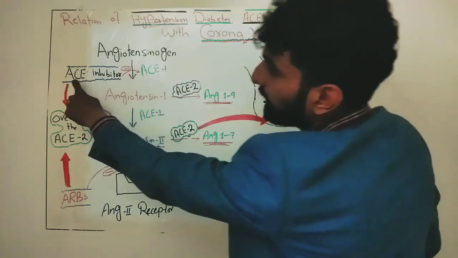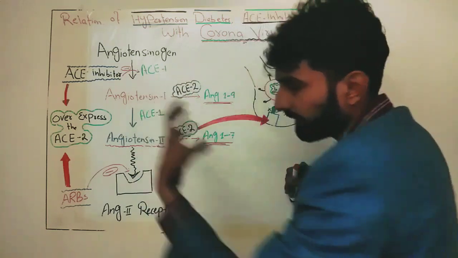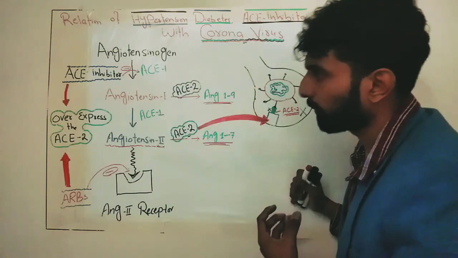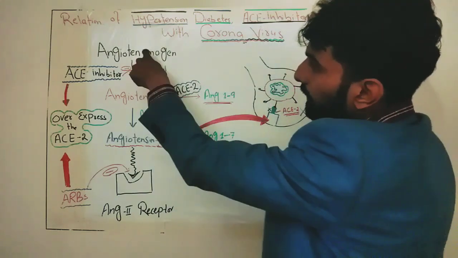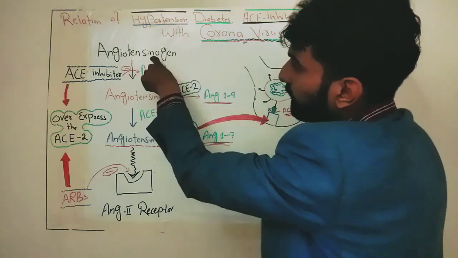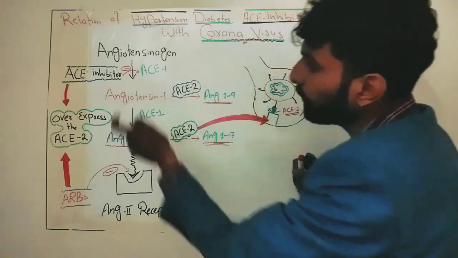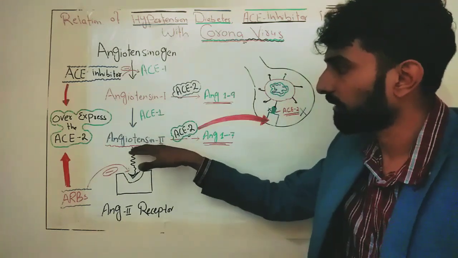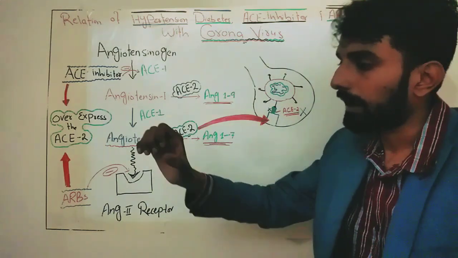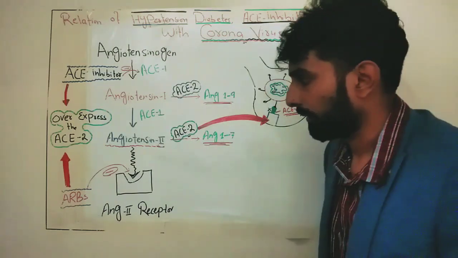How? With ACE inhibitors, angiotensin converting enzyme inhibitors, like captopril. They block this enzyme, so this conversion will not take place. Angiotensinogen will not be converted into angiotensin 1, and similarly angiotensin 1 will not be converted into angiotensin 2. The concentration of angiotensin 2 will decrease, vasoconstriction will not take place, and blood pressure will stay normal.